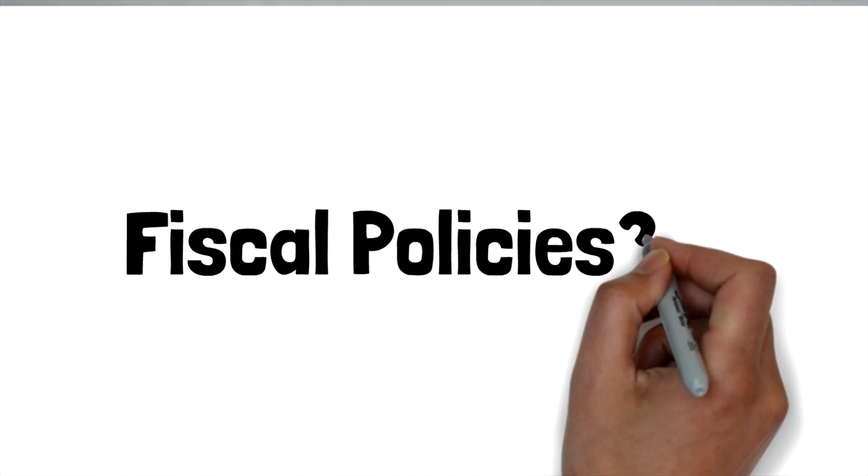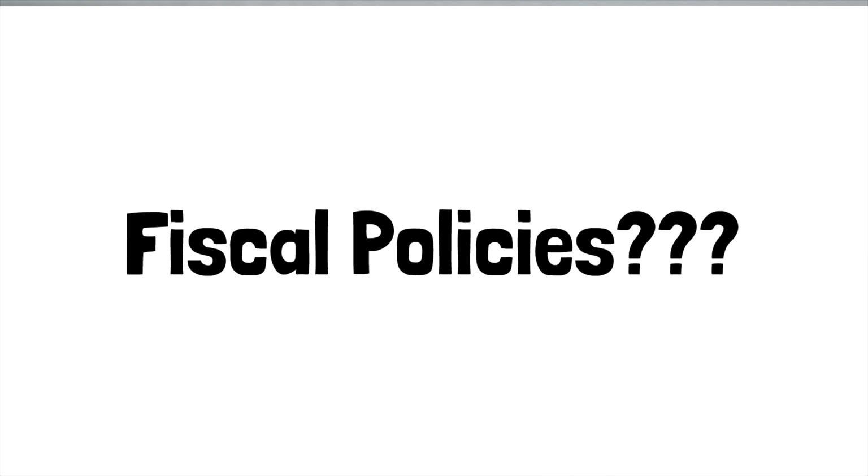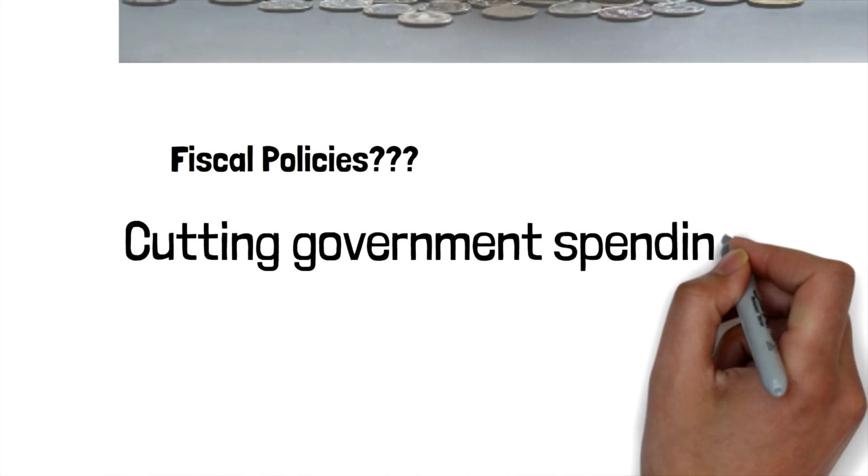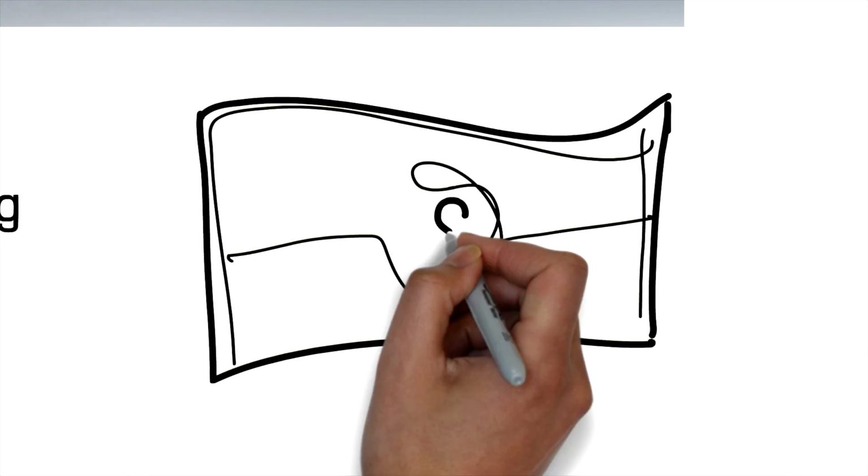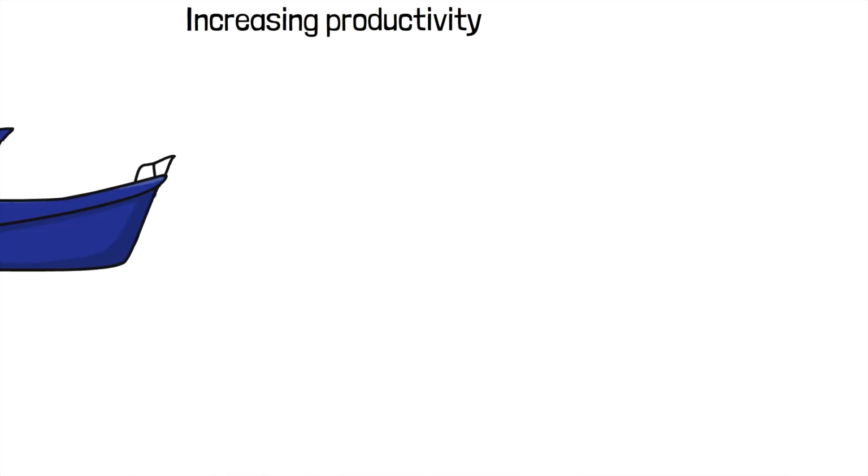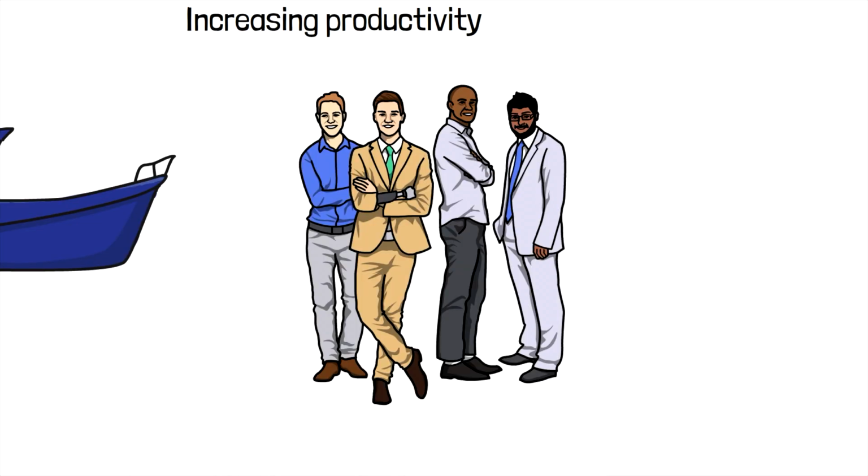What fiscal policies can we use to bring inflation down? These include cutting government spending, raising taxes to pay debt, relaxing trade restrictions, and increasing productivity.